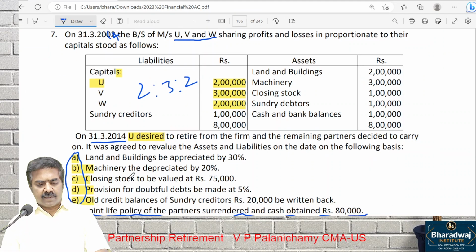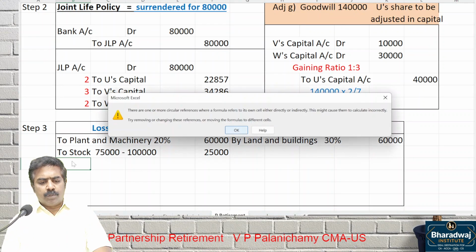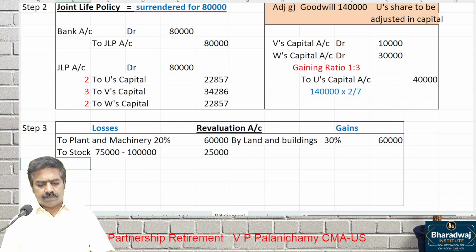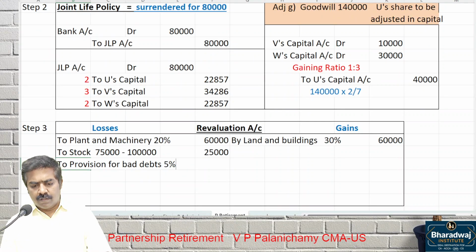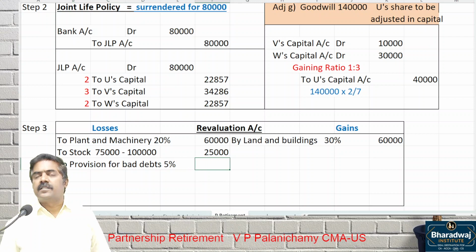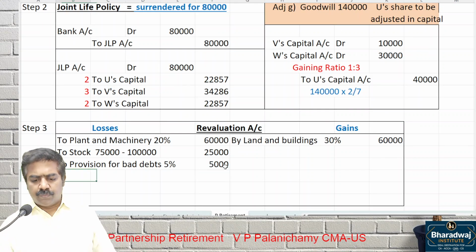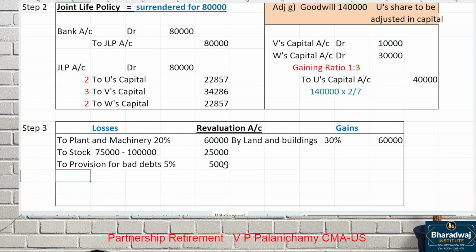Which one next? Provision for bad debts. How much percentage has been asked to create? 5% provision on debtors. Debtors balance 1 lakh into 5%, 5,000. Think about the next point.